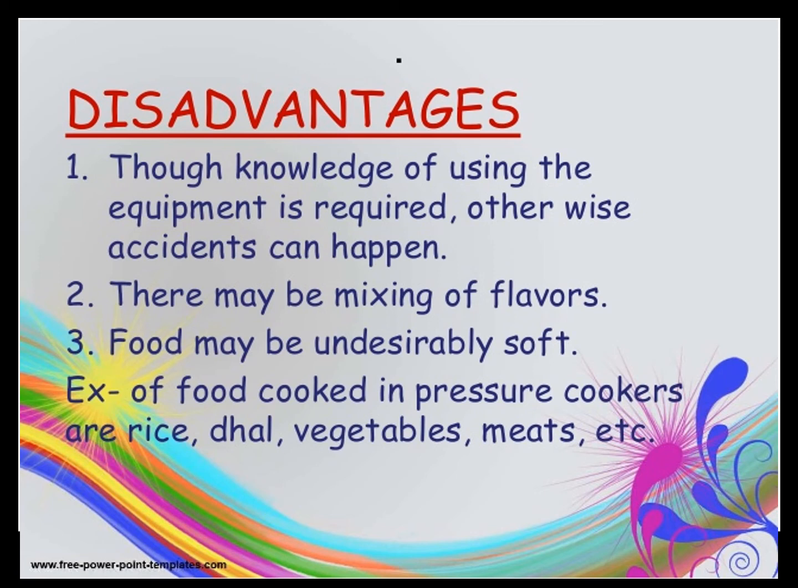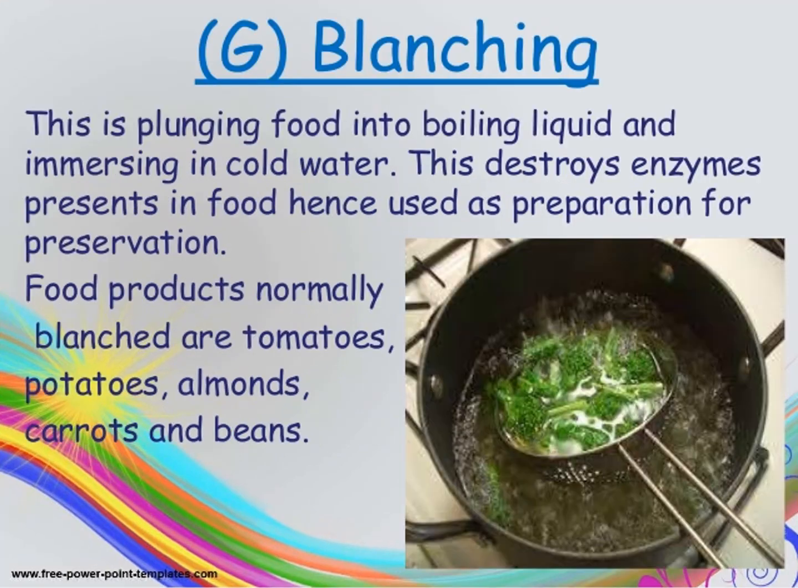There may be mixing of flavors, meaning by cooking two different items, the flavor of one item gets mixed into the other one. Then food may be undesirably soft when the cooking time is more. Both of the items get softened more than required. Examples of food cooked in pressure cookers are rice, dal, vegetables, meat, etc.